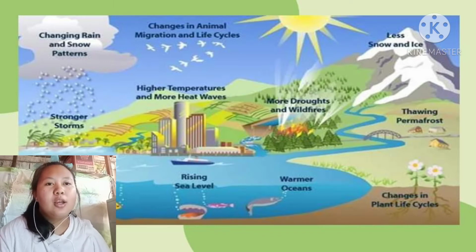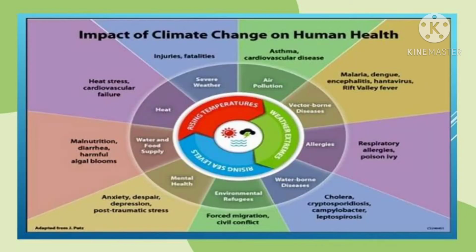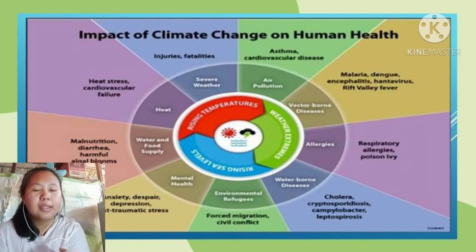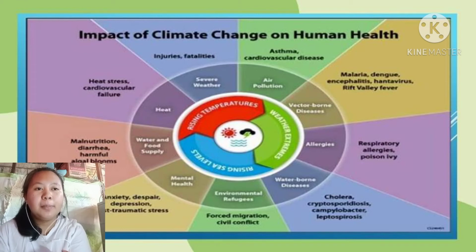Earth. It has less snow and ice, more droughts and wildfires, changes in plant life cycles, rising sea levels, stronger storms, higher temperatures and more heat waves, and so on. As you can see in the illustration given below, it tackles the impact of climate change on human health, meaning it pertains to climate change and people.